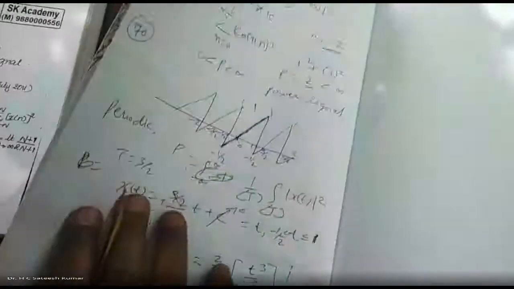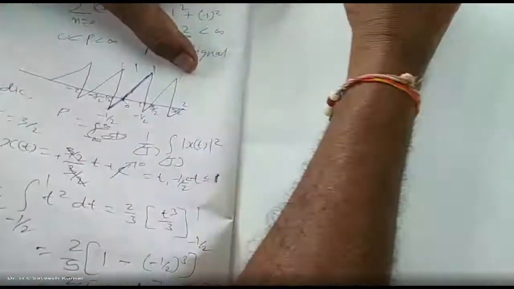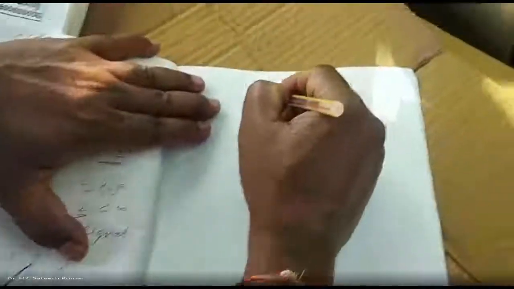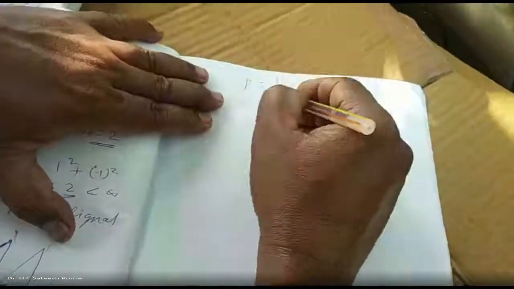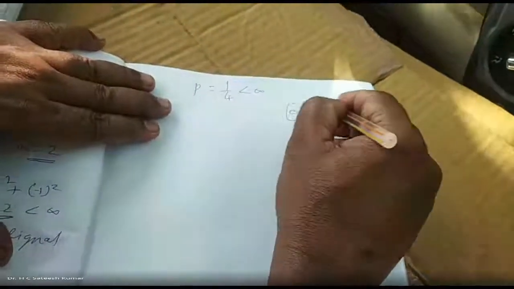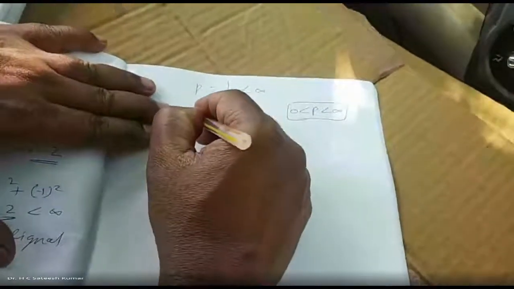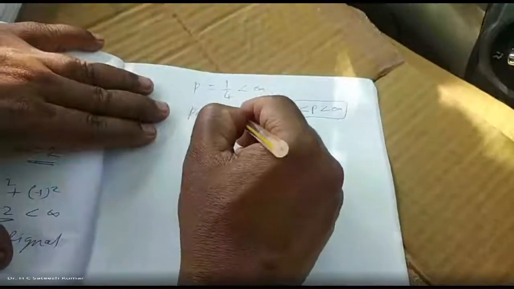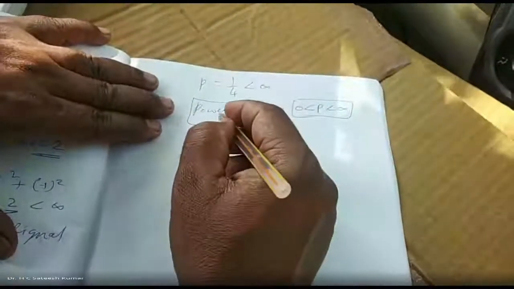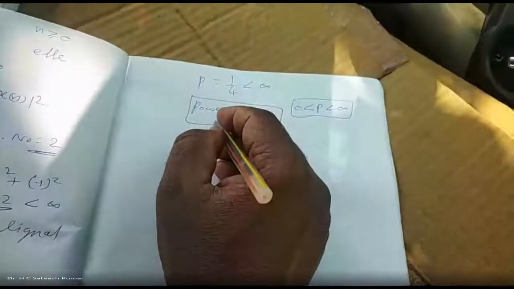Therefore, power is equal to 1 by 4, which is less than infinity. Therefore, power lies between 0 to infinity. That's how we should do it.